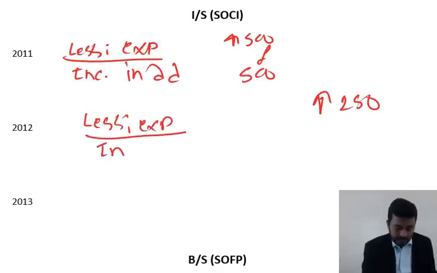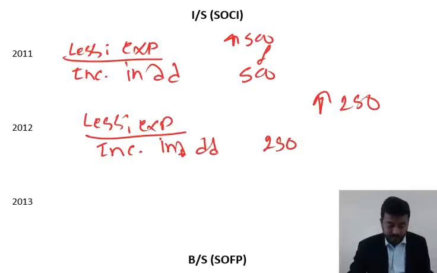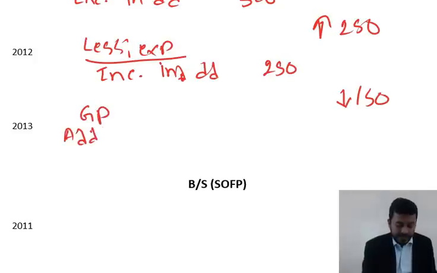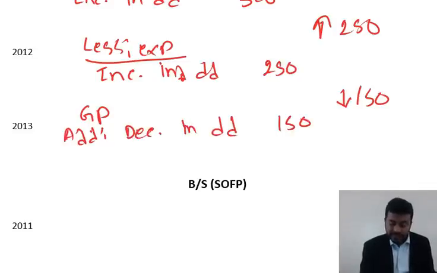You write increase in doubtful debt 250. But 2013 there's a decrease of 150. It goes after gross profit, add income. You say decrease in doubtful debt 150.